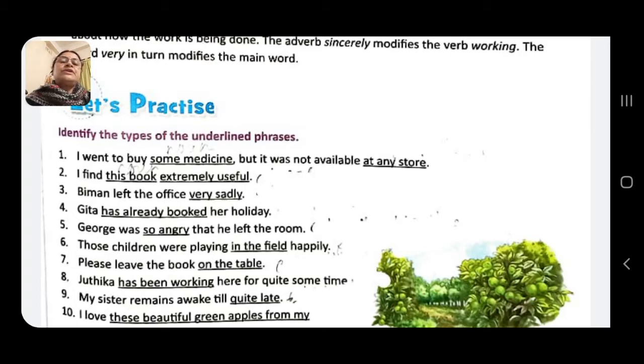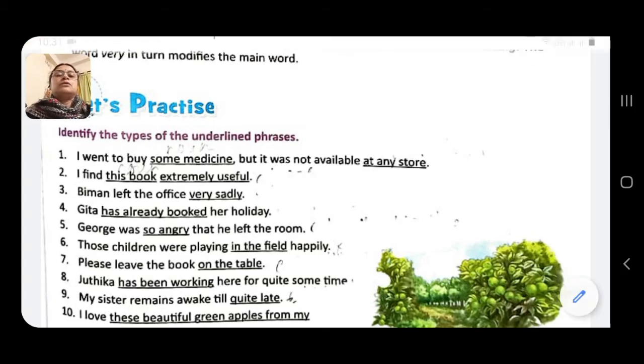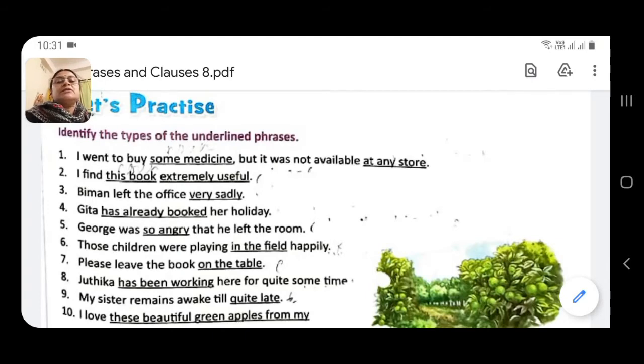Now Geeta has already booked her holiday. Has already booked is here verb phrase. George was so angry that he left the room. So angry functions as an adverb, so it is adverbial phrase. Those children were playing in the field happily. Where? In the field. So it is based on preposition, so it is prepositional phrase. Please leave the book on the table. On the table, once again, prepositional phrase.